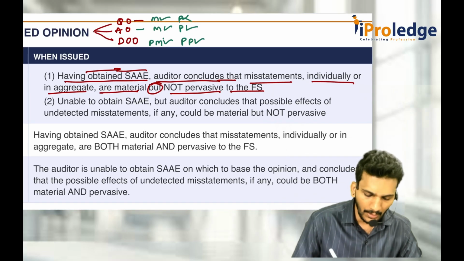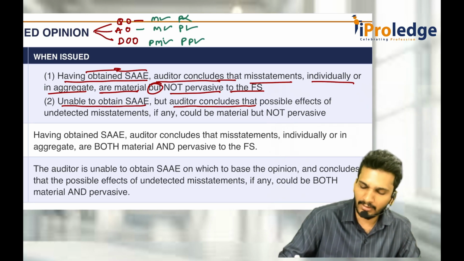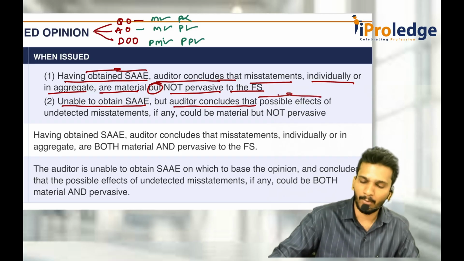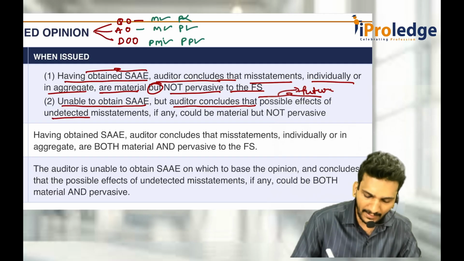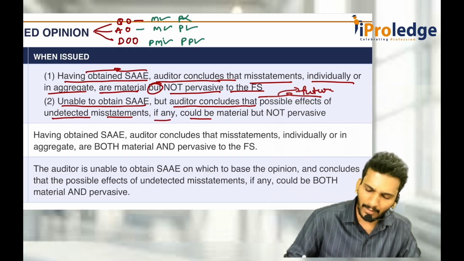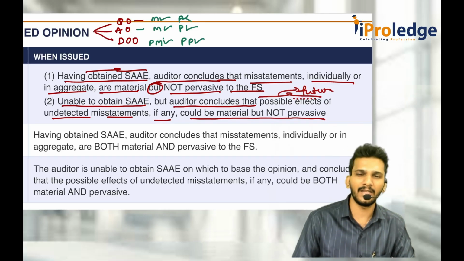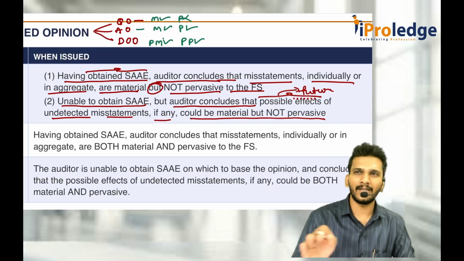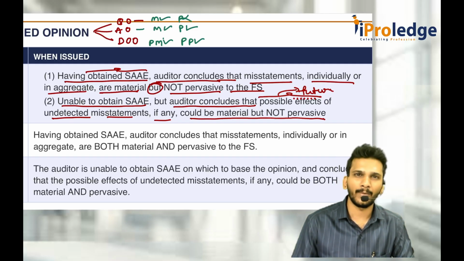The second one is you are not able to obtain sufficient and appropriate audit evidence, but the auditor concludes that the possible effect, why possible? Because it is in the future, we don't know it, of undetected misstatements, if any, could be material but not pervasive. Under both situations, whether you get the evidence or you don't, only materiality should be there, pervasiveness should not be there. Then only it is a qualified opinion.